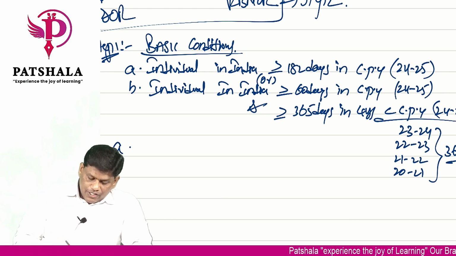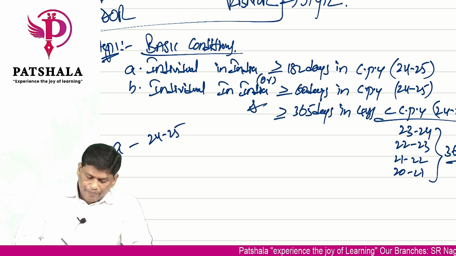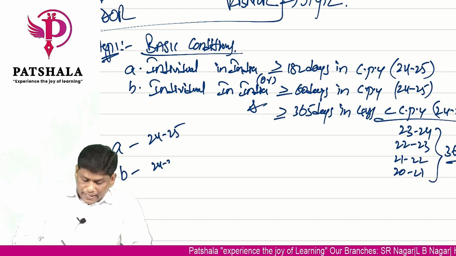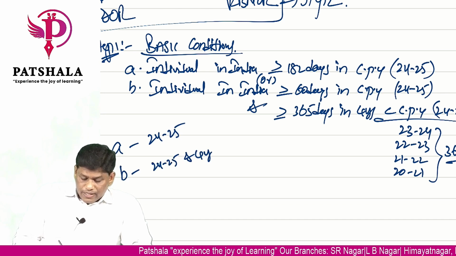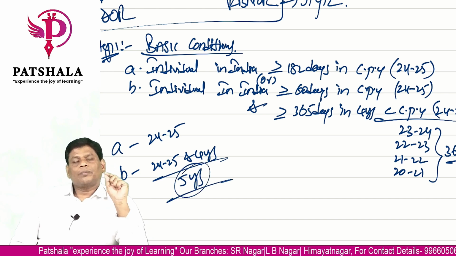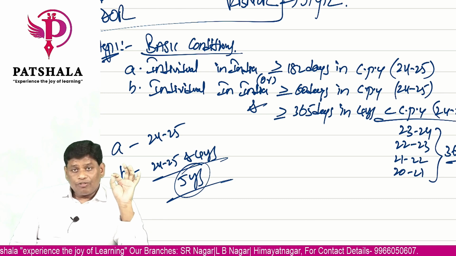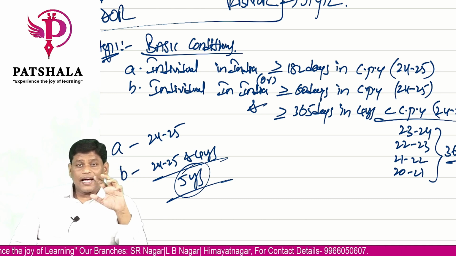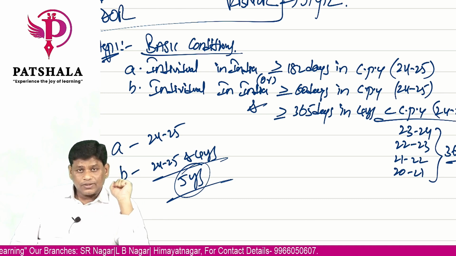So for condition A, I need only current year data. For condition B, I need current year data and 4 years data. Total 5 years data is required. So to check the basic conditions, you need total 5 years data. Without 5 years data, you cannot check the conditions. Clear?